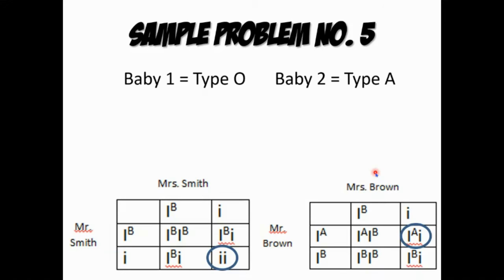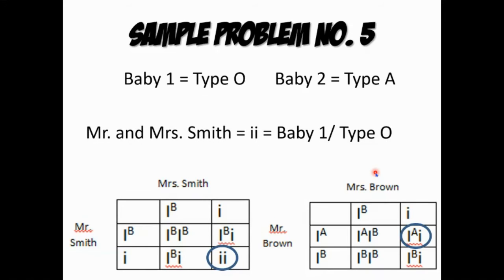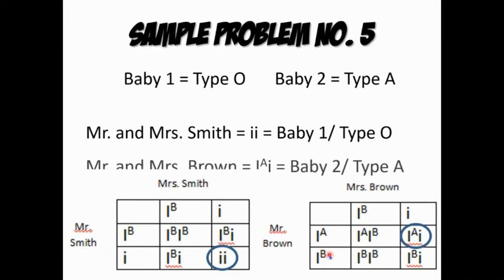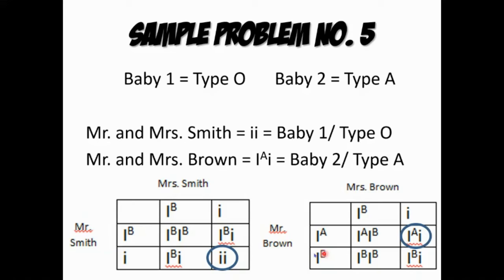Base dun sa given kanina. And then, si Mr. and Mrs. Smith, no, ay nasa kanila ang baby 1 or yung type O, kasi ito yung naging findings nila na talagang anak nila yon. And then somehow si Mr. and Mrs. Brown, kanila naman ang baby 2 or yung type A according to its findings, no? So nakikita niyo naman yung encircled part ng test cross.